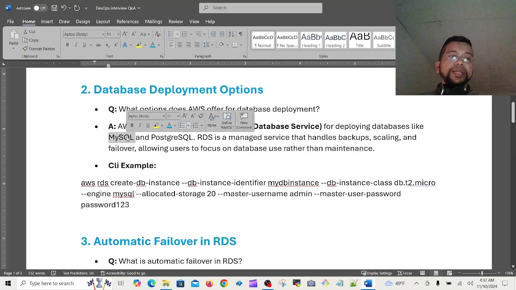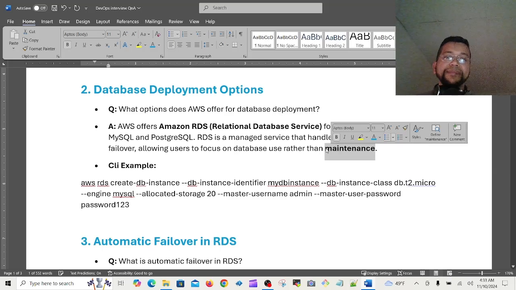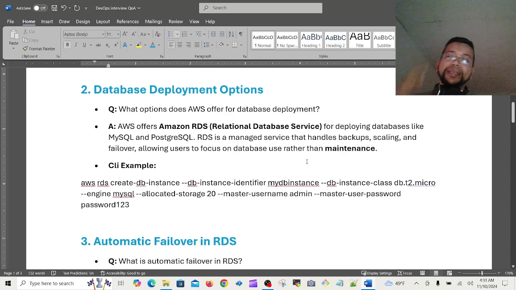MySQL, PostgreSQL, you can get from their own websites, right? But why RDS? Because Amazon does the maintenance. Keep in mind, this is a bit tricky, some interviewers ask like that. You can download MySQL or PostgreSQL from their website.